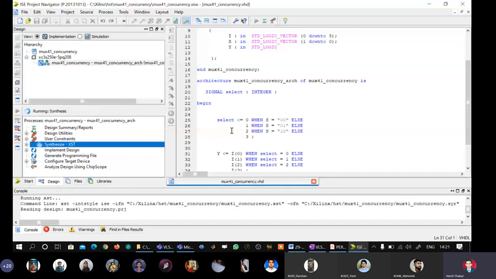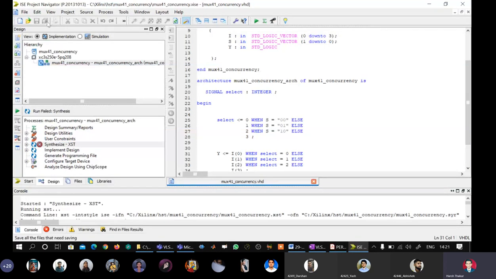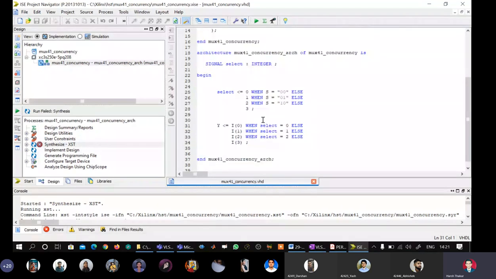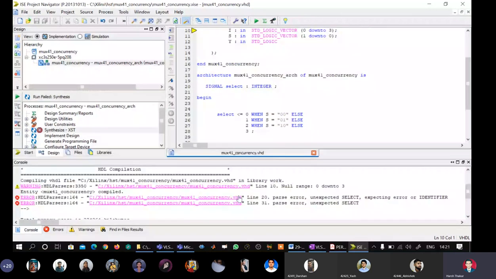See here, okay. These errors were not seen when I simply saved the VHDL model. That is why, don't be happy without synthesizing. Even when I saved the VHDL model, it gave me indication of 2 errors. Now let us see what additional errors are seen here. It is giving me a warning: line null, range 0 down to 3. So it is now raising an objection that it is not allowed to write 0 down to 3.